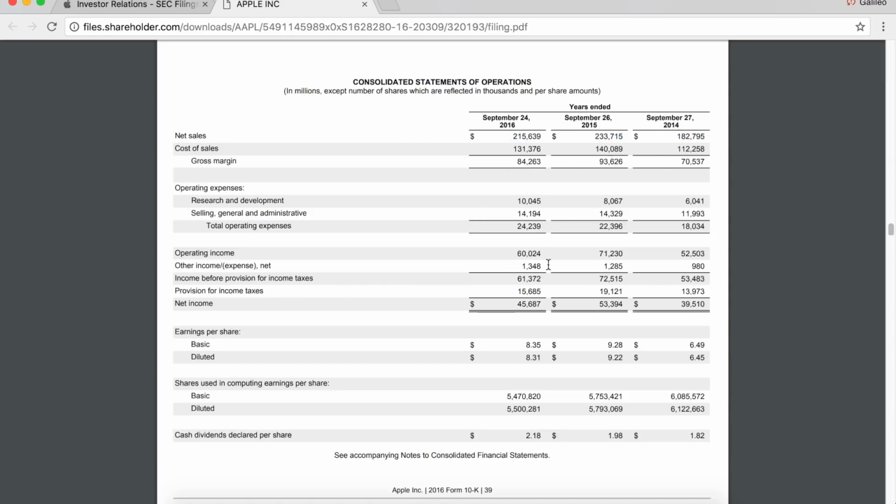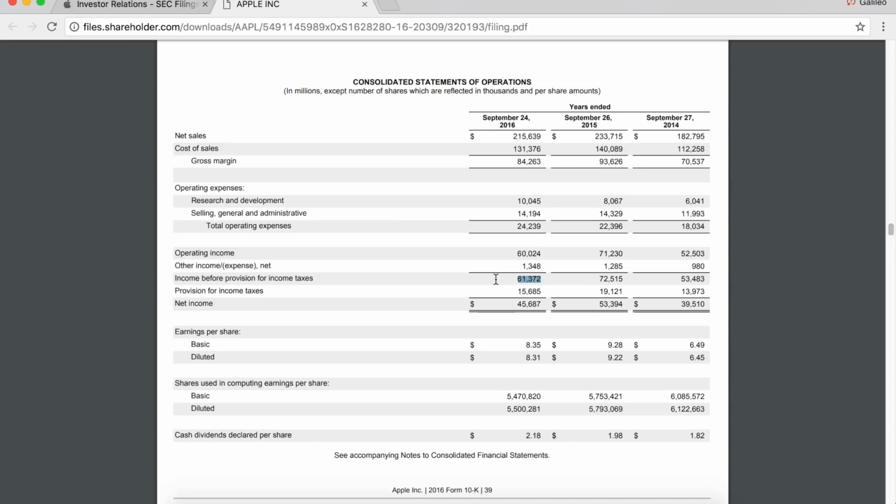Now, quickly, let's dive into the next line. Other income expense. This is other random stuff that's not associated with the core business. This could be income from debt, from interest expenses, from selling a company, from selling IP. I don't know. It could be anything. You got to read the filing to understand it. But the point is they're calling this other income because it's not necessarily part of the core business.